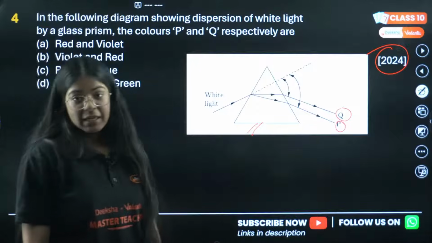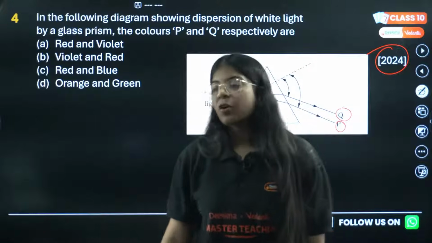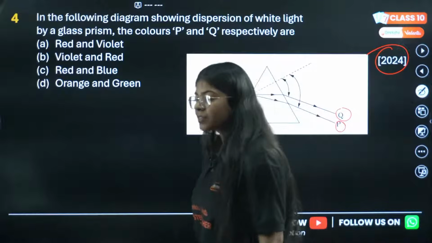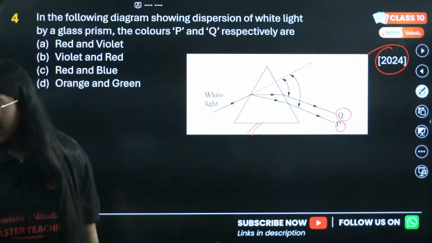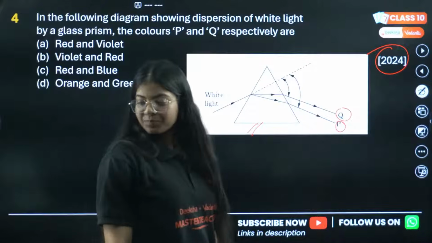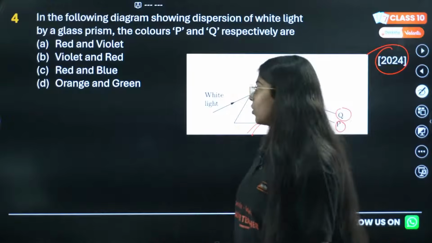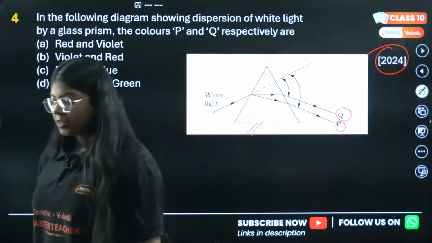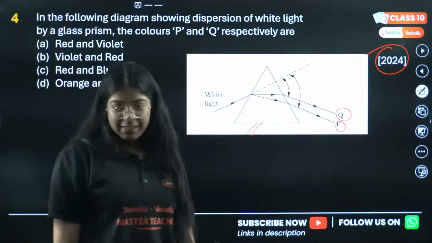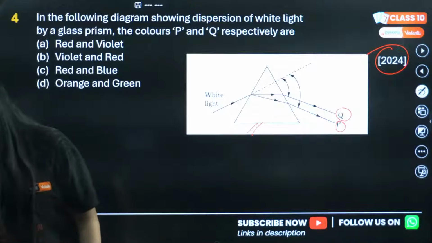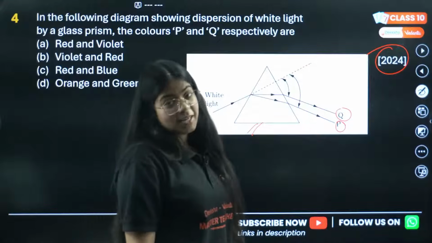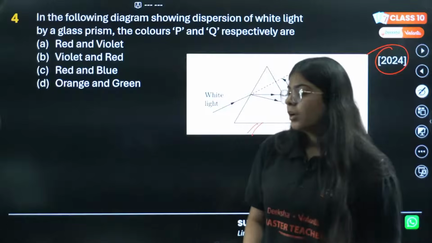Jessica is saying B, violet and red for P and Q. Okay, anyone else? Hello, Raghav. B. Okay. Jessica is saying B. Anyone else? Shubham is saying B. Anyone else? Trev is saying B. Okay.